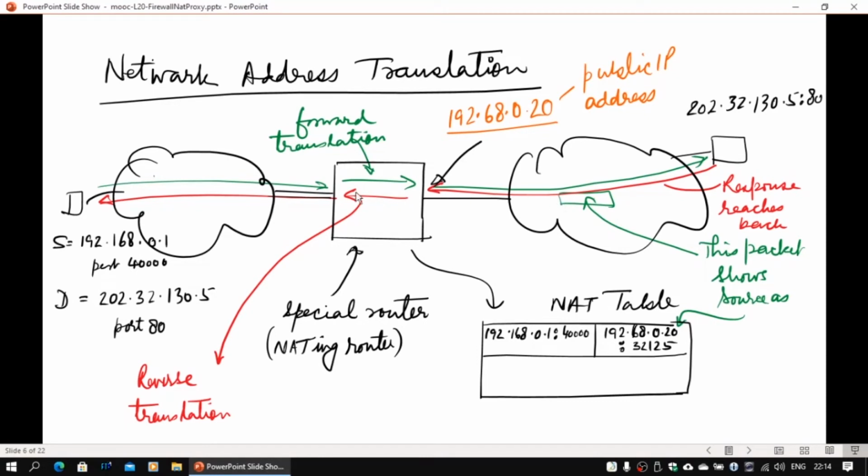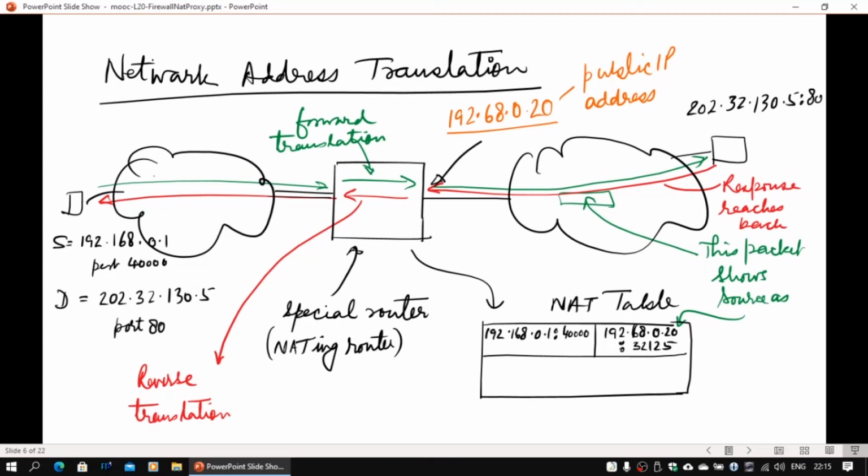Now this guy has to do a reverse translation, so it has to remember that from this source IP address and source port, I translated to which public IP address and public port. So this has to be maintained in a table. There is going to be a NAT table because of that. This NAT table will say that the packet which came from the source IP address and port number was translated to this. In the reverse, you do the same translation again. It is injected into the private network, which will then route to this private IP and it will go to the destination. So in fact, you are using this IP address, but the outside world sees you as 192.68.0.20. This is the mechanism which is used when this private IP block is used.